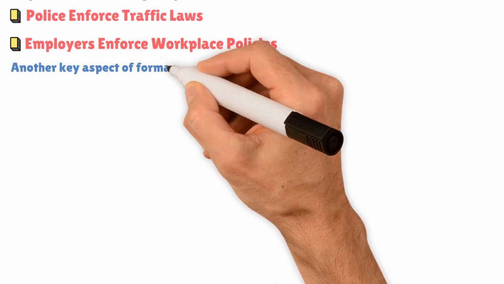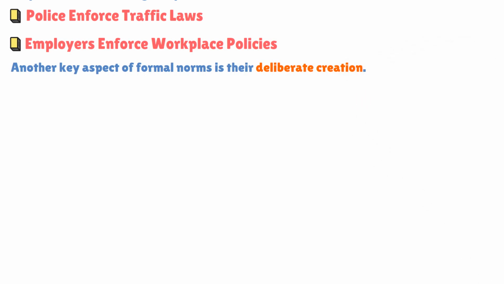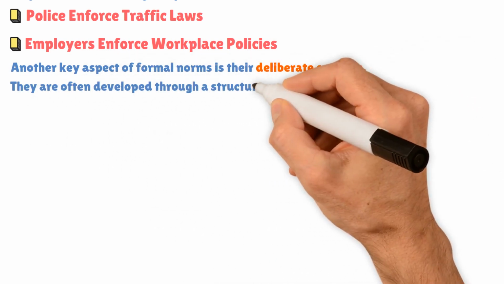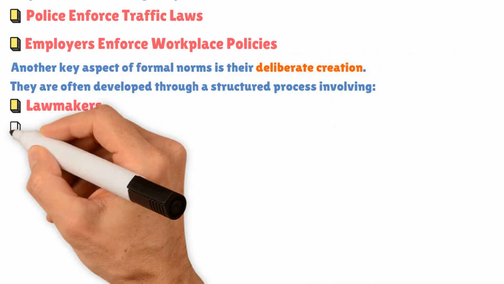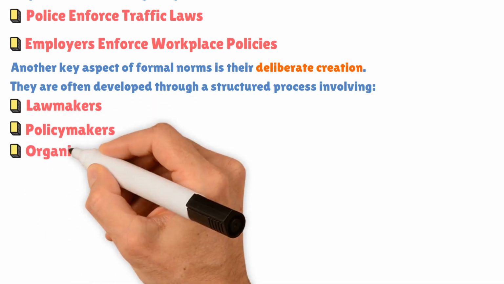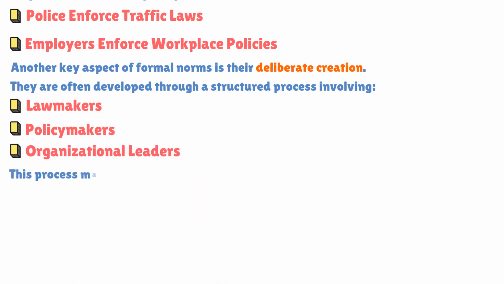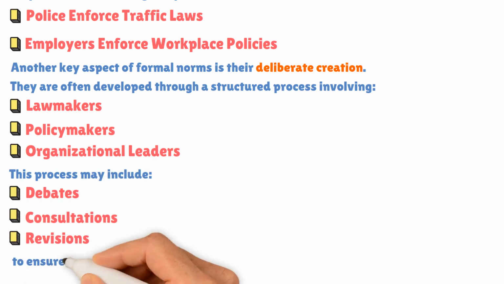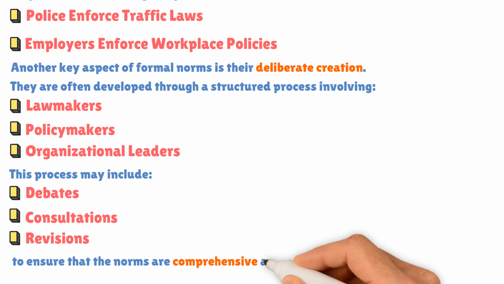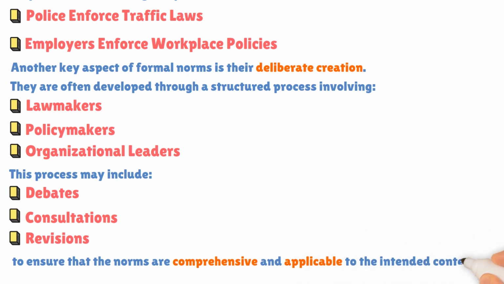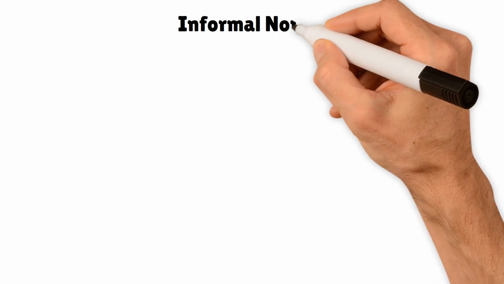Another key aspect of formal norms is their deliberate creation. They are often developed through a structured process involving lawmakers, policymakers, or organizational leaders. This process may include debates, consultations, and revisions to ensure that the norms are comprehensive and applicable to the intended context. Now, let's look at informal norms.